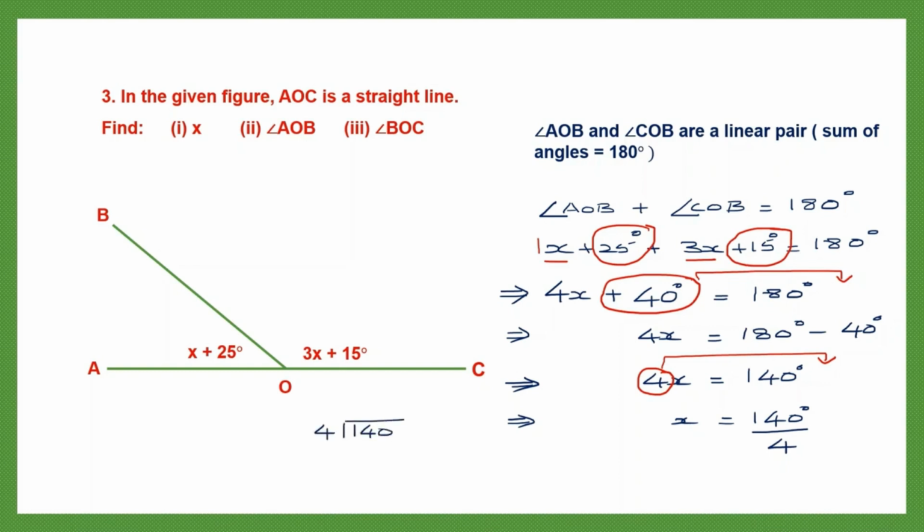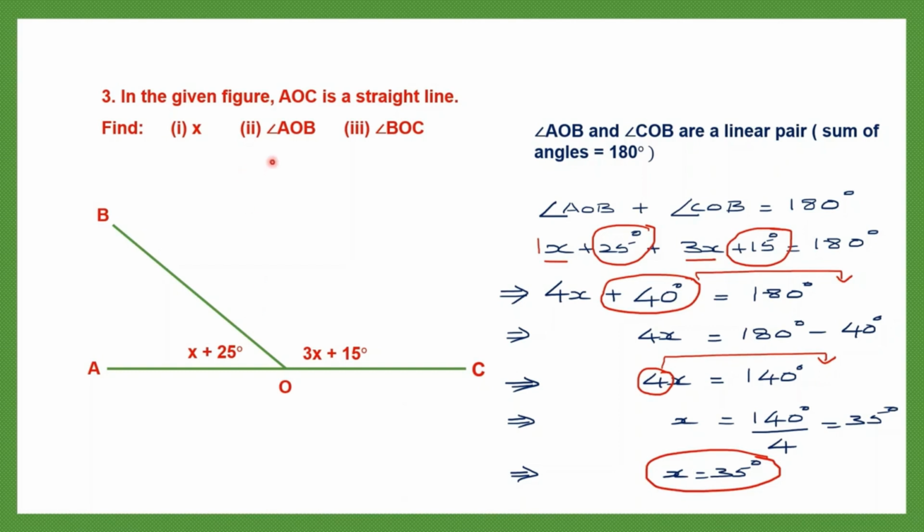Let's take 14. 4 3s are 12, minus 2, 0, 20. 4 5s are 20, minus 0. So we have 35. So x is equal to 35 degrees. So we have found the value of x. x is 35 degrees. So this is our first answer. x is equal to 35 degrees.